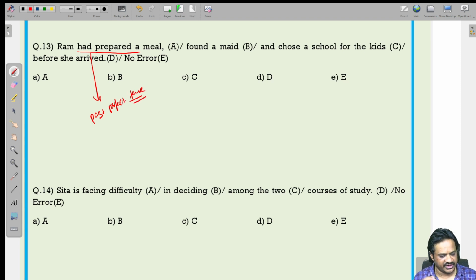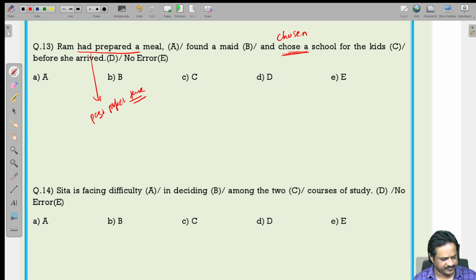So, the following actions should also be in the past perfect. You should not use chose, you should use chosen. Because the sentence is in the past perfect tense, the continuing action also should be in the past perfect tense. So, don't use chose, this should be replaced by chosen. Ram had prepared a meal, found a maid and chosen a school for the kids before she arrived.